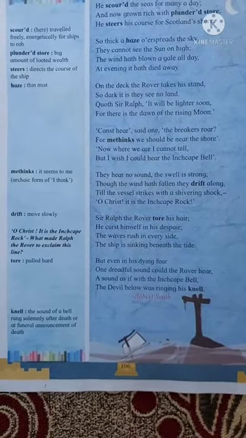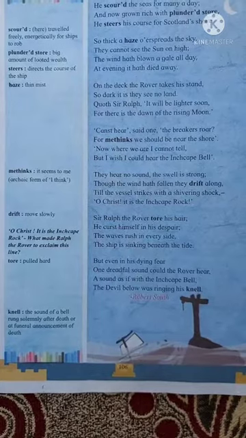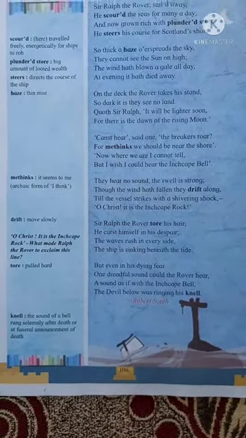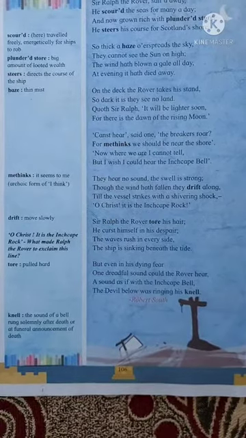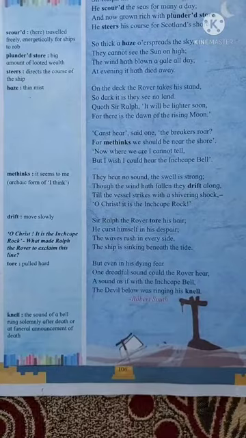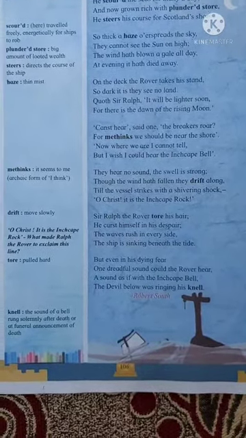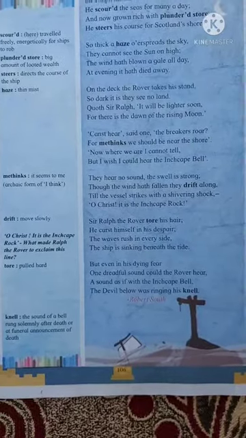But the accident had already happened. He cursed himself in his despair. The waves rush in every side. On every side the water is coming into the ship. The ship is sinking beneath the tide, and the ship was continuously sinking beneath the tide.